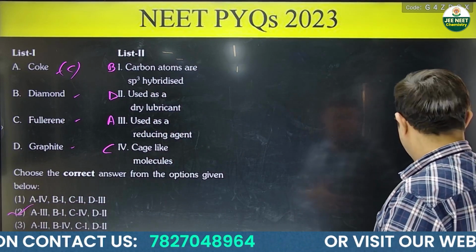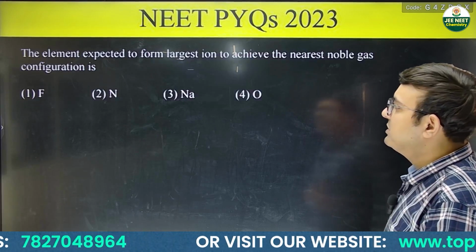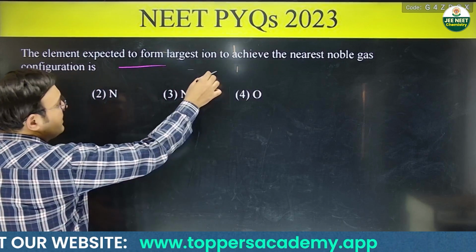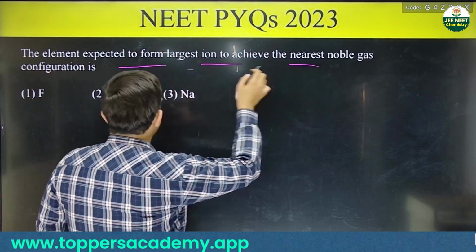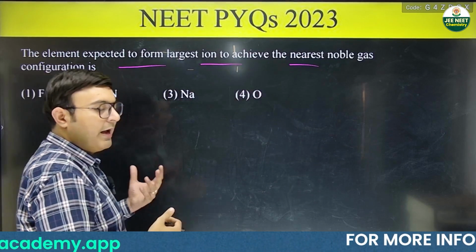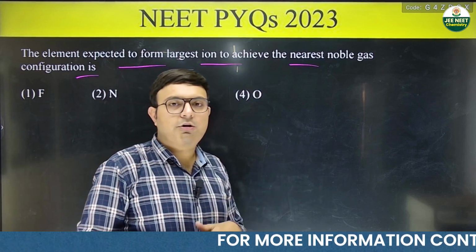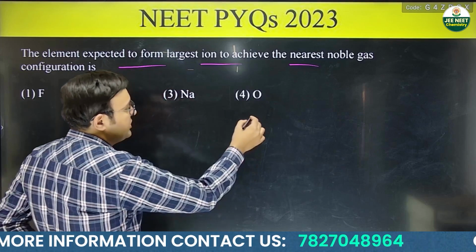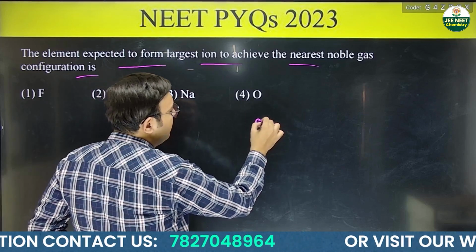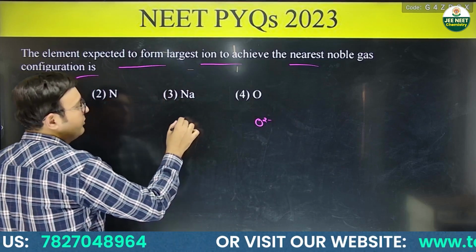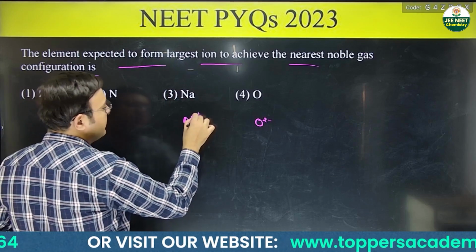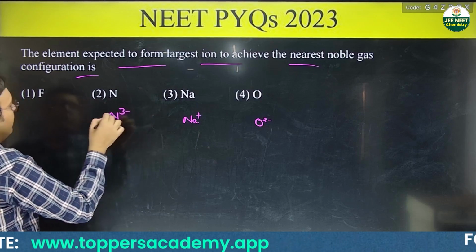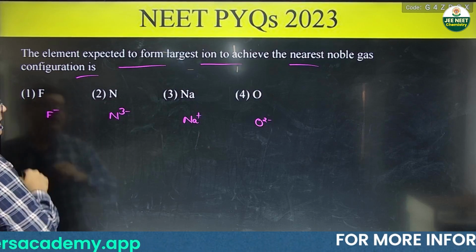Okay, now we'll go to next question. Next question says the element expected to form largest ion to achieve the nearest noble gas configuration. So let us write the ions of each. We'll first write the ions of each and everything which can give you a noble gas configuration. So oxygen can give you noble gas configuration in O2 minus. Sodium can give it in sodium positive. Okay, N can give in N3 minus, and fluorine can give as F minus.